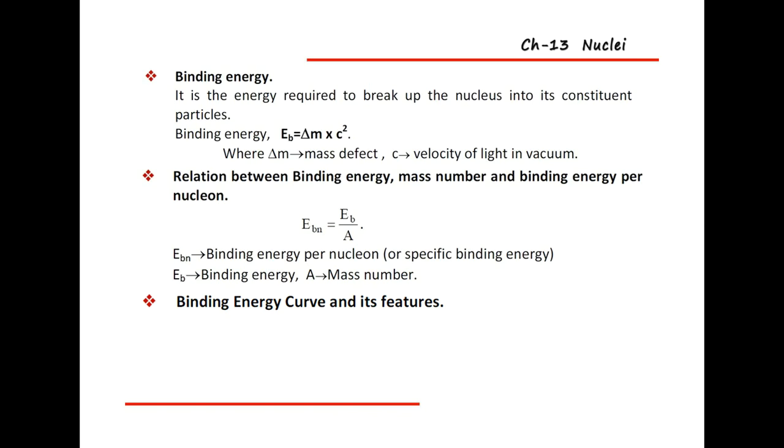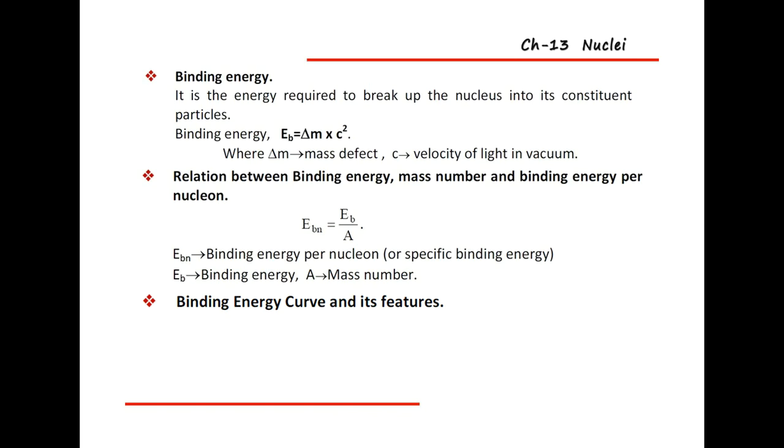So here we have seen two concepts. First, binding energy: it is the energy required to break up the nucleus into its constituent particles like the proton and neutron. We know that the nucleus is made by proton and neutron, and the energy required to break them is known as the binding energy. The binding energy EB is equal to delta m into c square, where delta m is the mass defect and c is the velocity of light in vacuum.